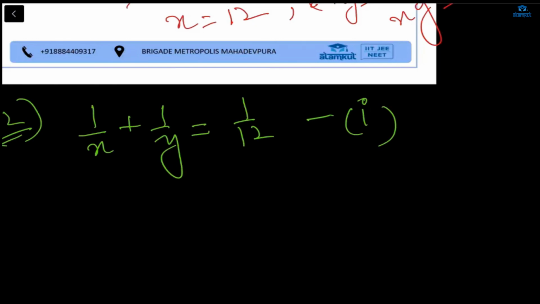You are taking x now, x plus y is equal to 1 by 12. But what is x? x is for filling the complete pool. The larger pipe is taking x hours to fill the complete pool. If you are taking that, you still cannot take x plus y is equal to 12, because x separately fills the pool in x hours, and the smaller pipe fills the pool completely in y hours. We are just taking 1 hour of work, like we were saying 1 hour's work, so this is the 1 hour work of your pipe. 1/x plus 1/y is equal to 1/12.